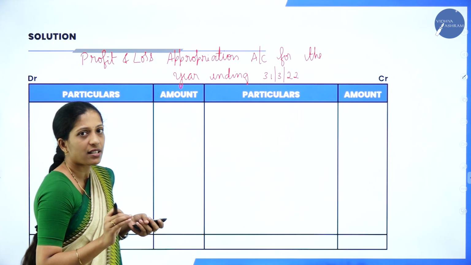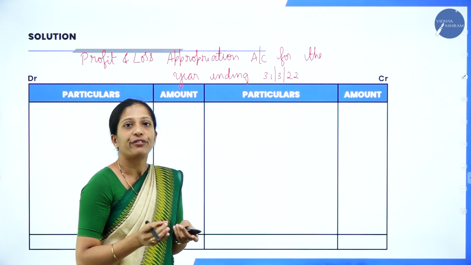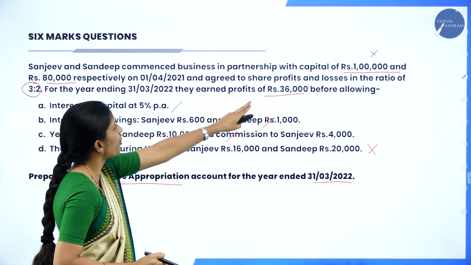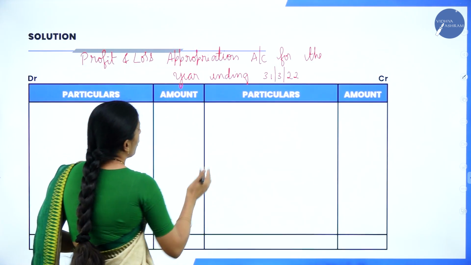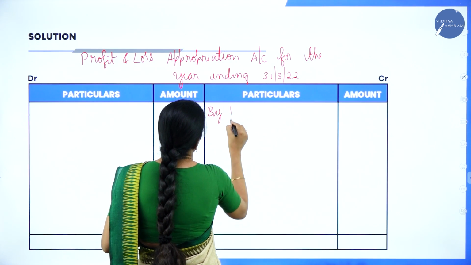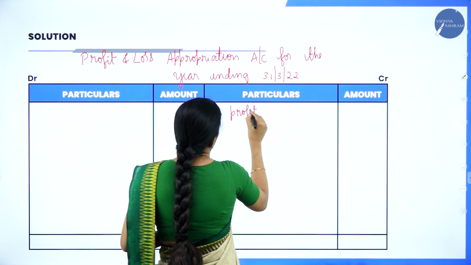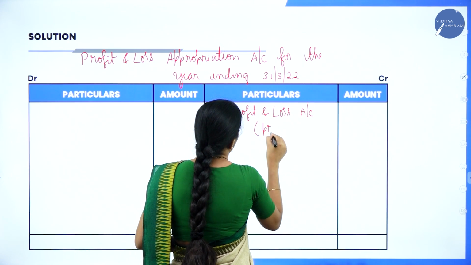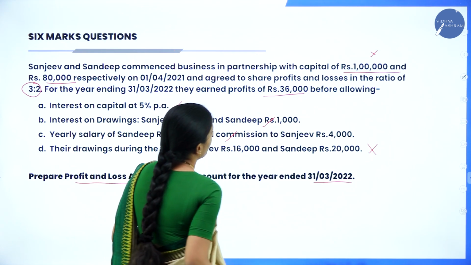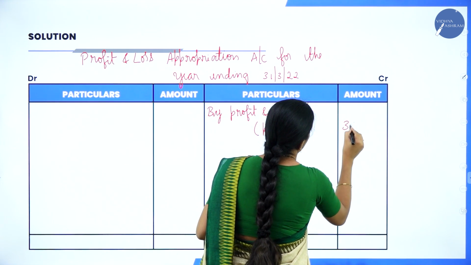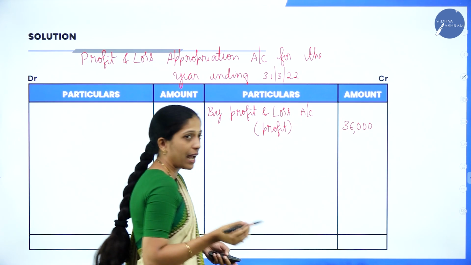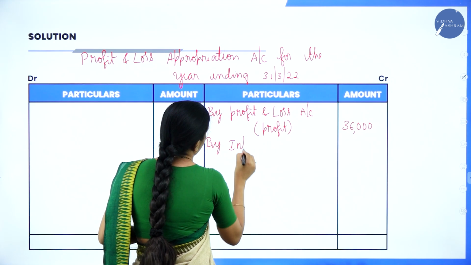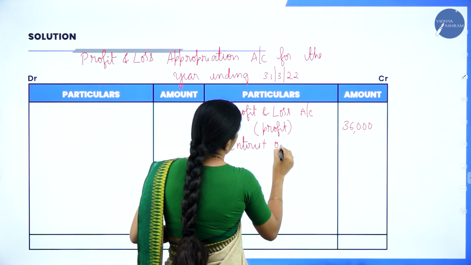Now remember, in the credit side you will record only 2 items, profit as well as interest on drawings. Now they have given in the question profit. They earned a profit of rupees 36,000. So how do you write? By profit and loss account in the bracket. So this is profit. How much profit? 36,000. And in the credit side, you will have one more item, that is interest on drawings. So by interest on drawings.